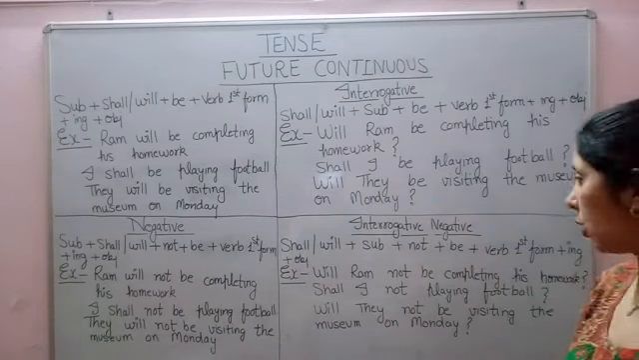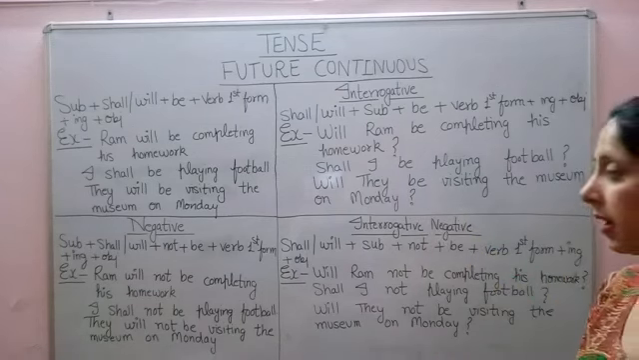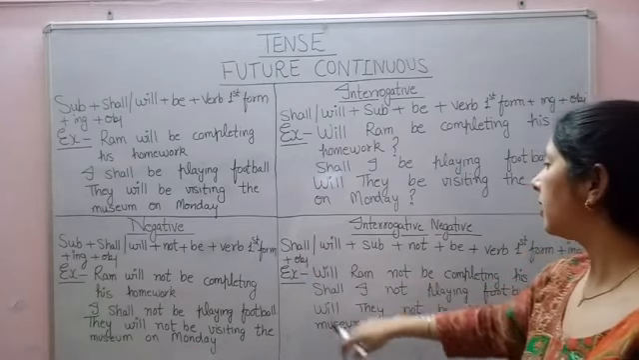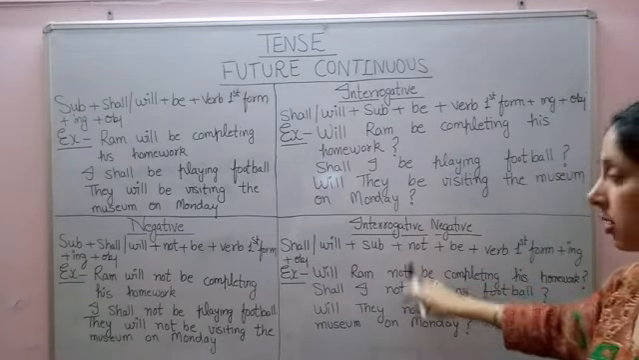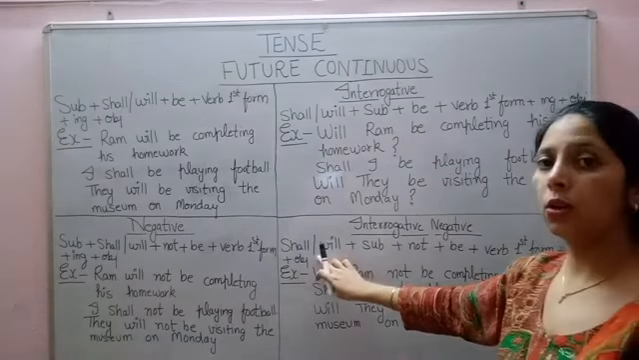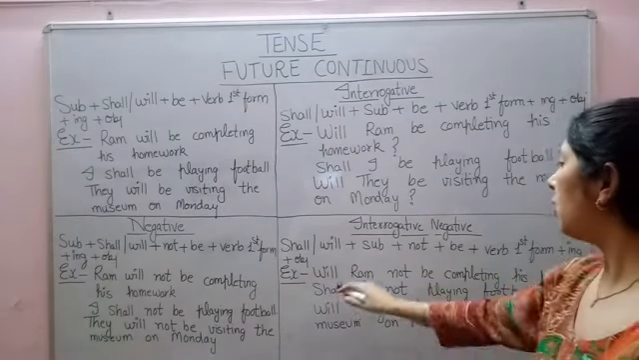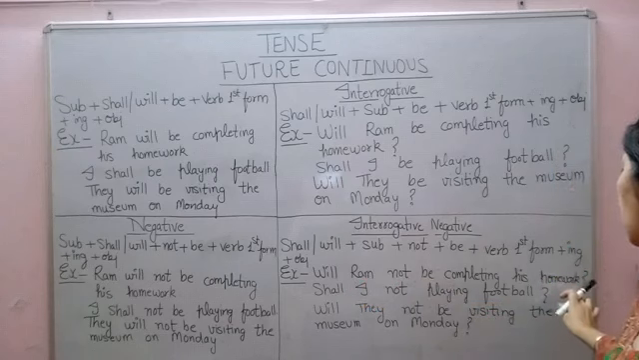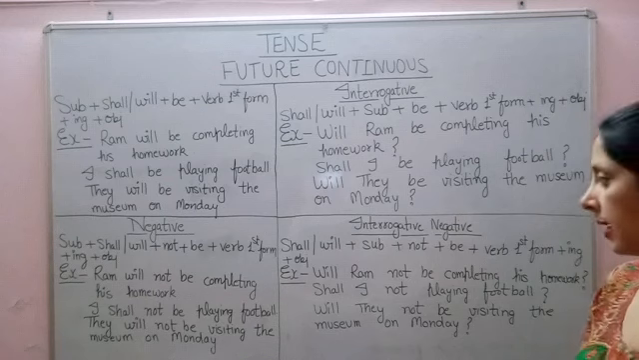Now move to interrogative negative sentences. The format is shall or will, then subject, then not, then be, then verb first form, and then ing, and then object. For example, will Ram not be completing his homework? We also put a question mark after interrogative negative sentences.